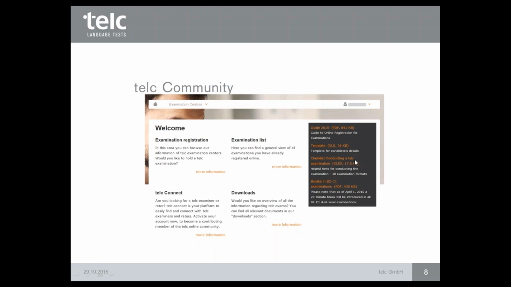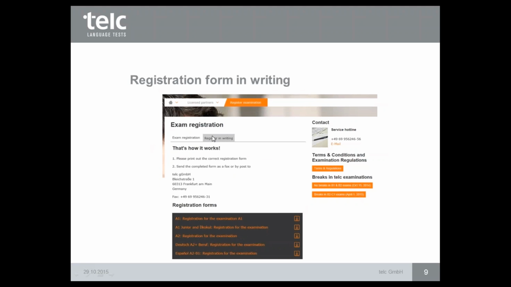It's also very helpful, and you have information regarding breaks in the exams B1 and C1. Now you have two possibilities how to register a telc examination.